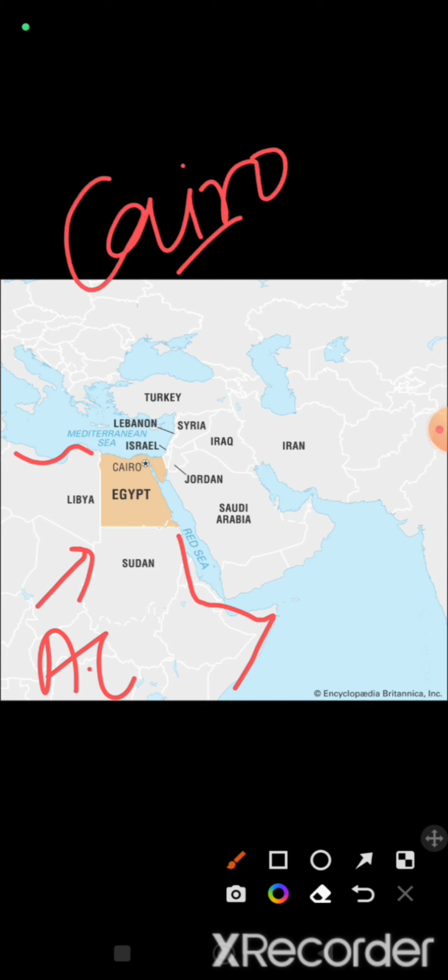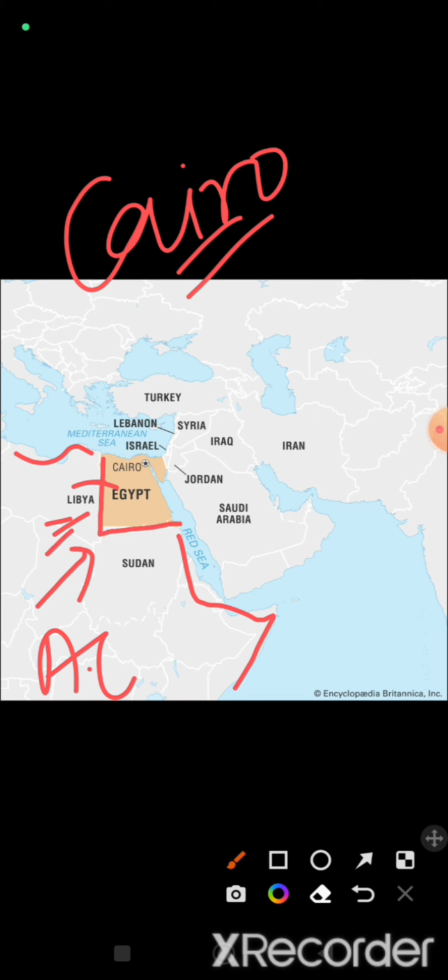This is Egypt in the African continent. Egypt is in the northeastern part of the African continent, and the capital of Egypt is Cairo. Libya makes its western boundary, and in the southern part North Sudan makes its boundary.